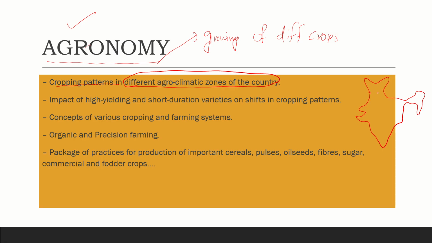So the crops are decided based on the climatic conditions. For example, this is an area which is completely covered with Himalayas, and here we can see the snow cover. The Himalayas in this northeastern area are covered with thick forest, not snow, but they are still Himalayas.